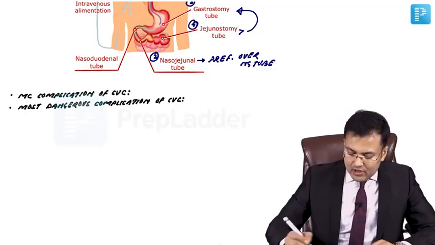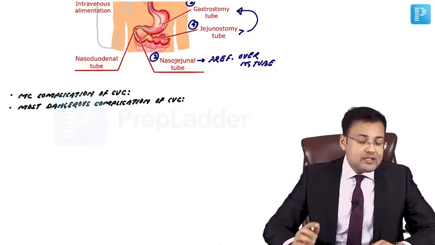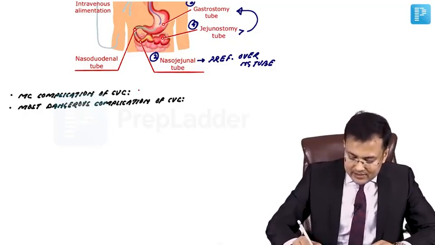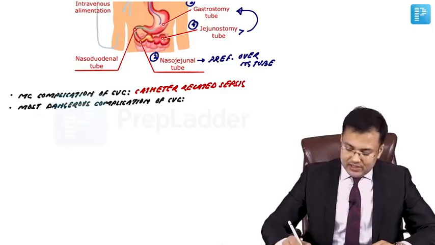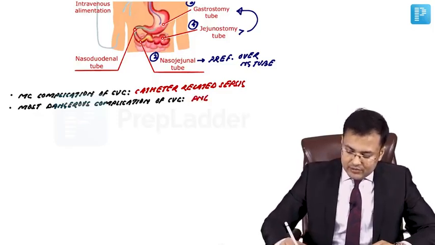So most common is catheter related sepsis, and the most dangerous is pneumothorax. You have to remember that.